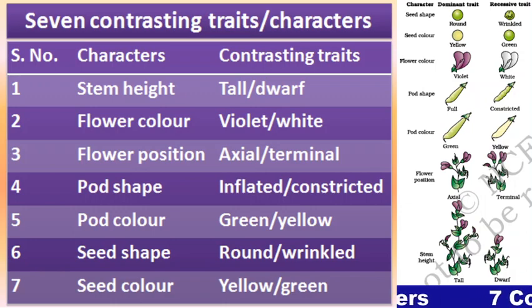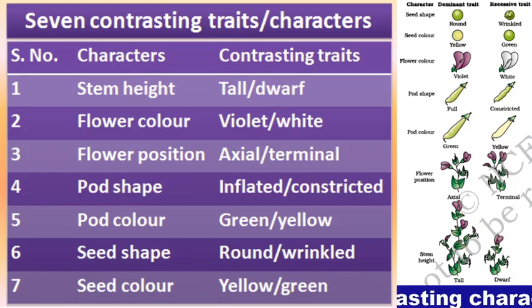Pod shape may be inflated or constricted, pod color may be green or yellow. That's why these are also contrasting and phenotypic characters. Seed shape was considered. Seed may be round and wrinkled. Seed color may be yellow as well as green.